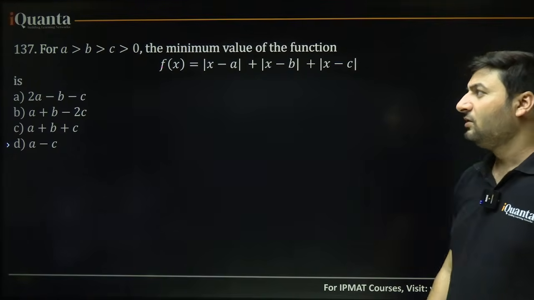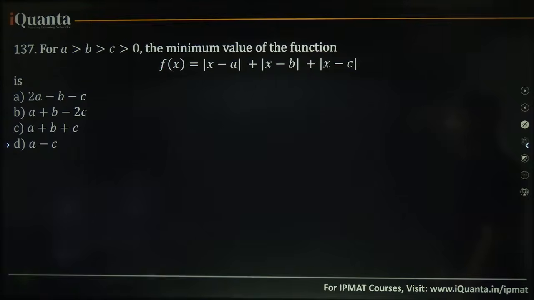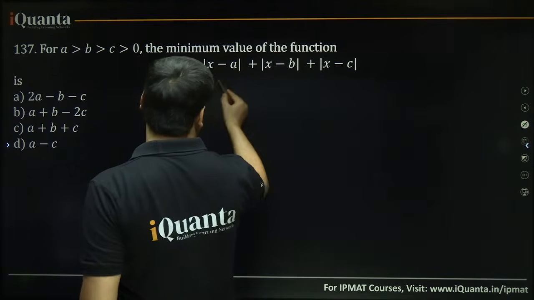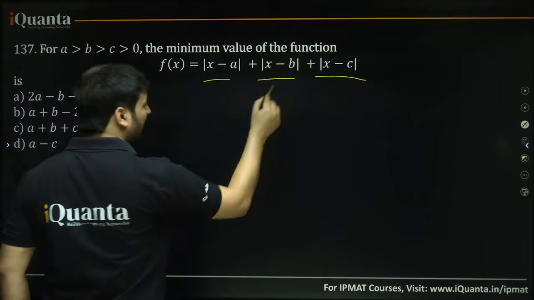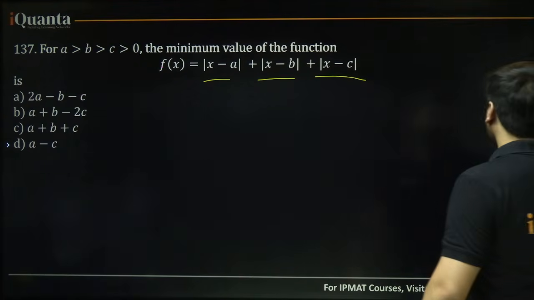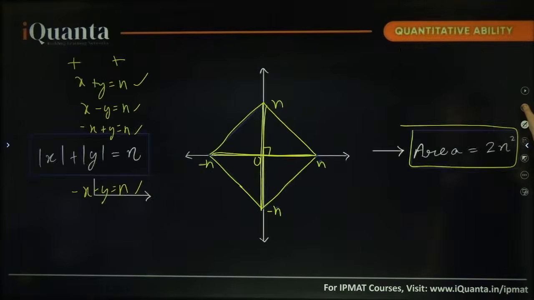Let's come to this. For a greater than b greater than c greater than 0, the minimum value of the function this. See, always remember, whenever you have multiple mods, 1, 2, 3 mods, they are being added. I just showed you the graph a couple of minutes back, right? I hope you remember that when I was drawing the graph of these.